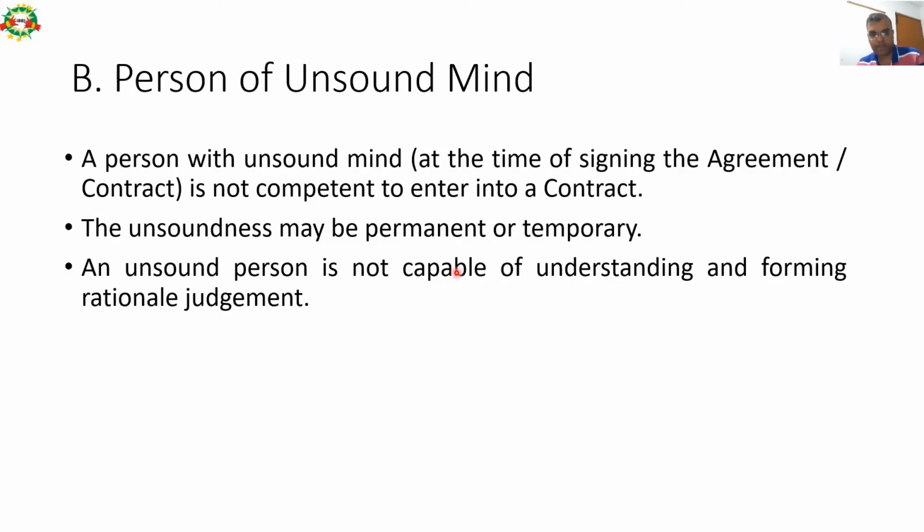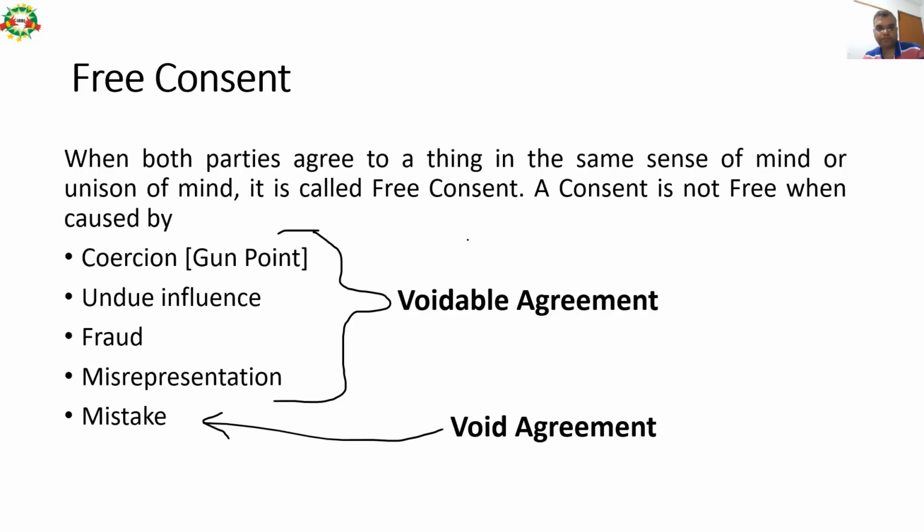Maybe somebody has consumed alcohol or drugs, charas, ganja, anything. So a person should be of sound mind, and the unsoundness could be temporary or permanent. An unsound person is not capable of understanding and forming a rational judgment. There is a logic behind why a person of unsound mind cannot sign a contract.